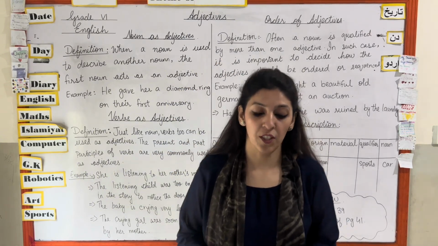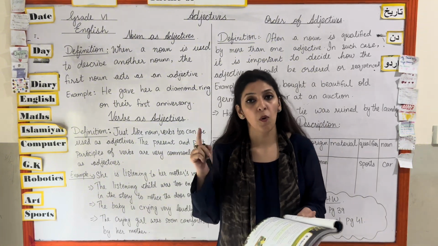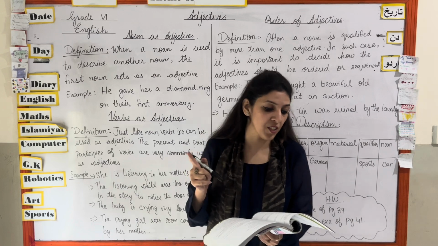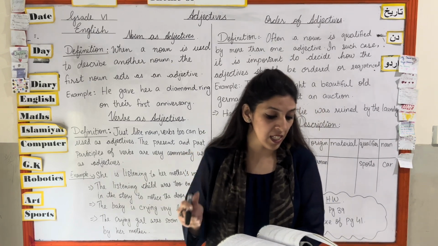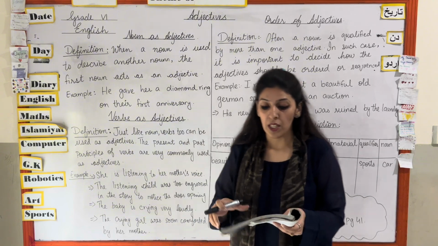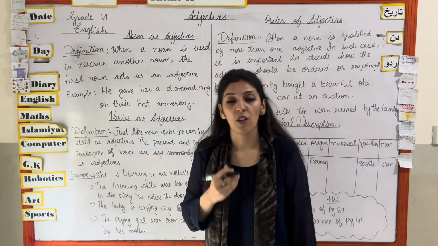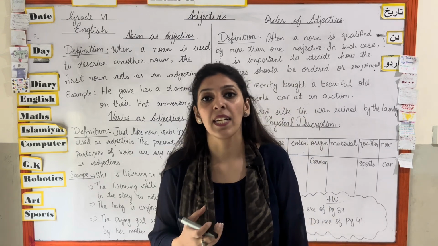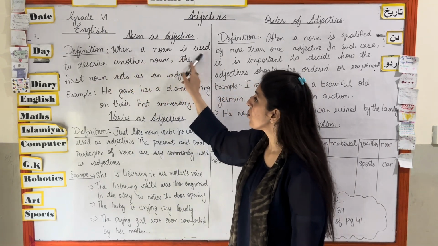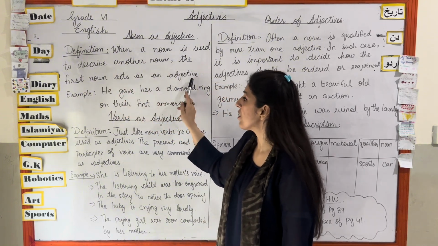In our previous lecture we have done adjectives and the kinds of adjectives. Those were qualitative adjectives, quantitative adjectives, and we have done possessive adjectives, interrogative adjectives and demonstrative adjectives. Now today we are going to do noun as adjective. There are few words or nouns that we can use as adjectives. Look at the definition. When a noun is used to describe another noun, the first noun acts as an adjective.